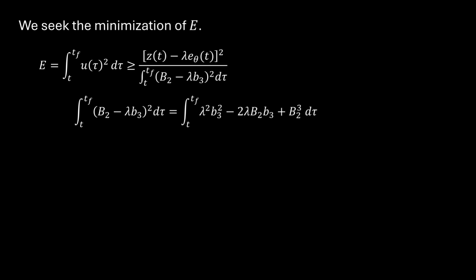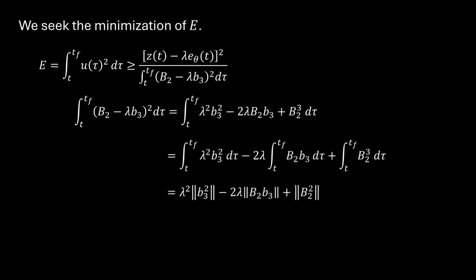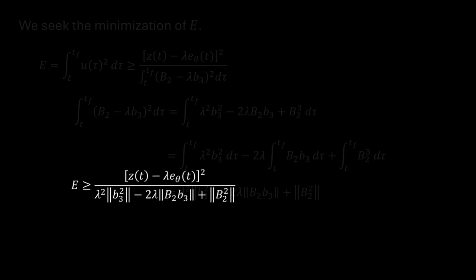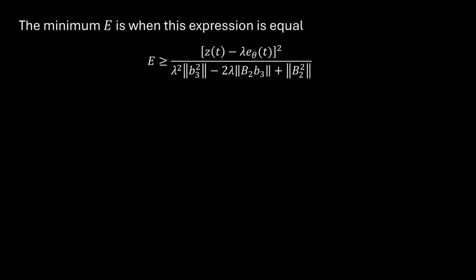So we first expand the denominator and observe a few norms that we'll use the norm nomenclature for notational brevity. And then back to our inequality. The inequality with control effort E is minimized when it's equal.